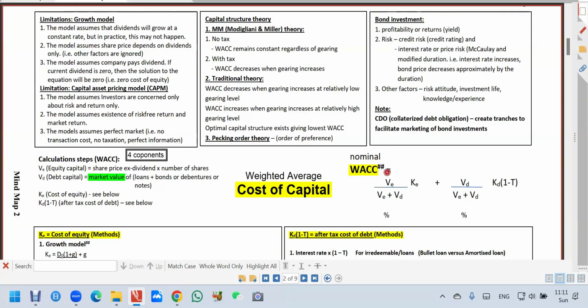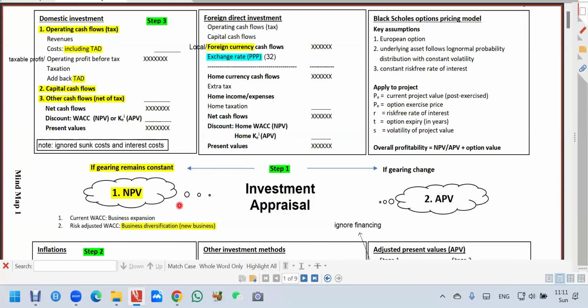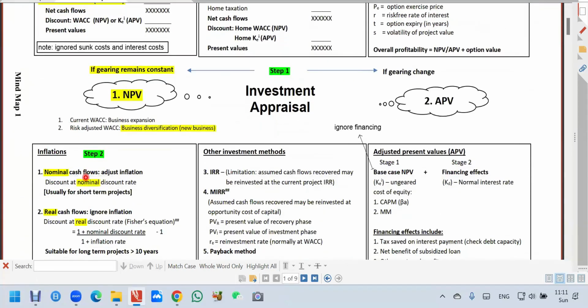Market value already included inflation. This is also market value. And this cost of equity and the cost of debt here, they are the current one, also included inflation. So we use this formula, we actually get the nominal cost of capital. So nominal discount rate or nominal cost of capital here, it is the one we use a formula, WACC formula.